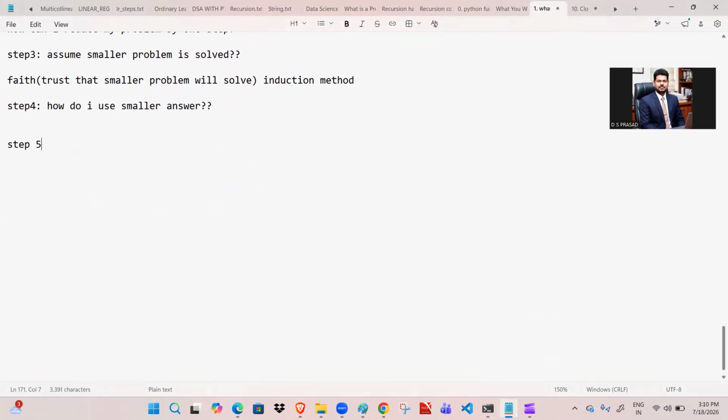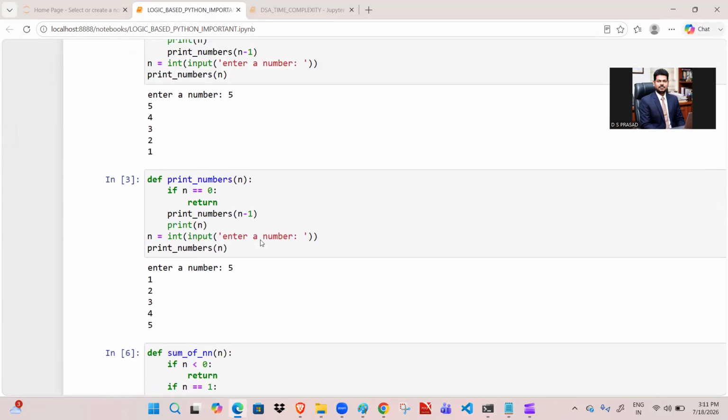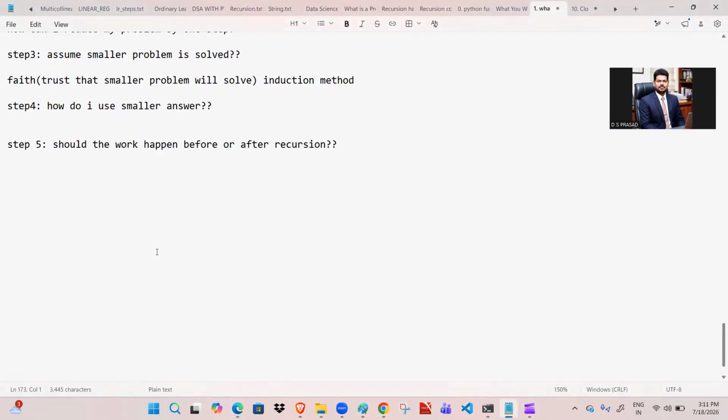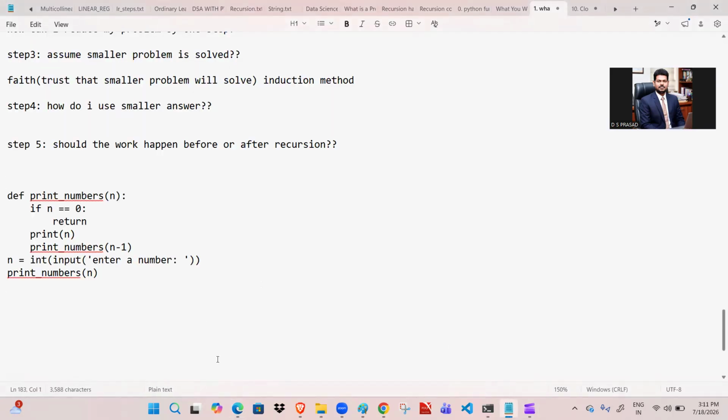Next, we are going to step number 5. This is the most important one. Step number 5: should the work happen before or after recursion? This is the most important thing, because before recursion or after recursion, we already discussed this concept. Okay, two functions we have written in the previous cases. One is nothing but it is printing the numbers. So see this one. So this is the function. So this is the program, and here.